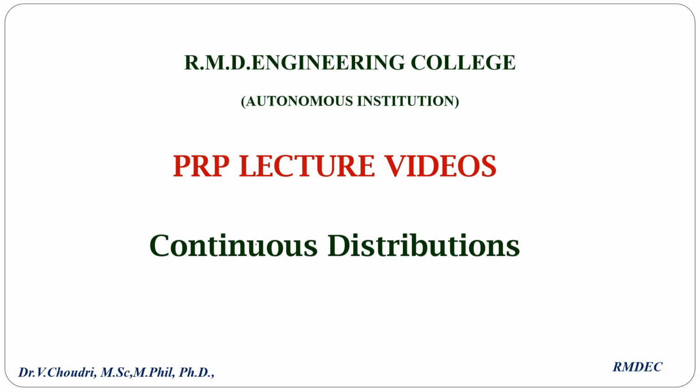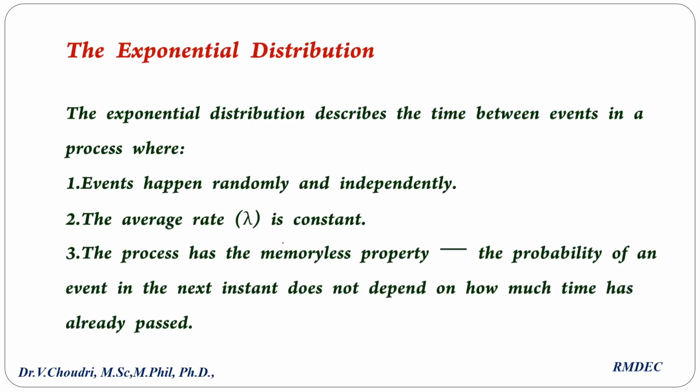In this video, we are going to see the continuous distribution, in this one, the exponential distribution. What is exponential distribution? The exponential distribution describes the time between events in a process where events happen randomly and independently. Every event happens randomly, and doesn't depend on the other one. The average rate lambda is a constant.